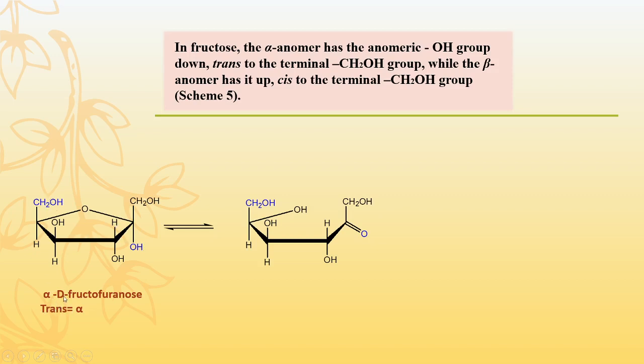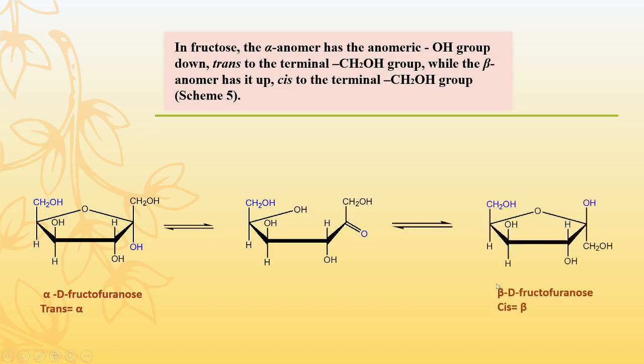Therefore here we write alpha-D-fructofuranose, and this is beta-D-fructofuranose. This is cis to the CH2OH in this molecule. This is trans, therefore this is the alpha and this is the beta anomers. So this is overall about the anomeric effect, and this carbon is called the anomeric carbon.